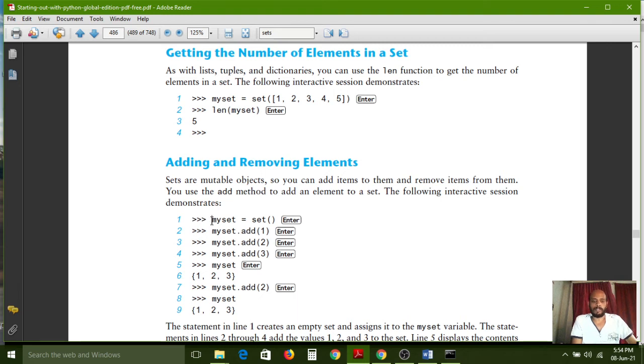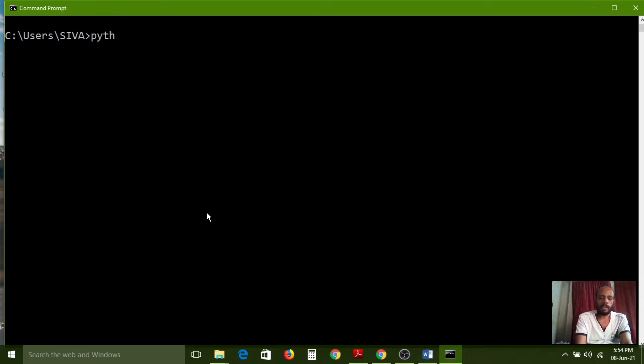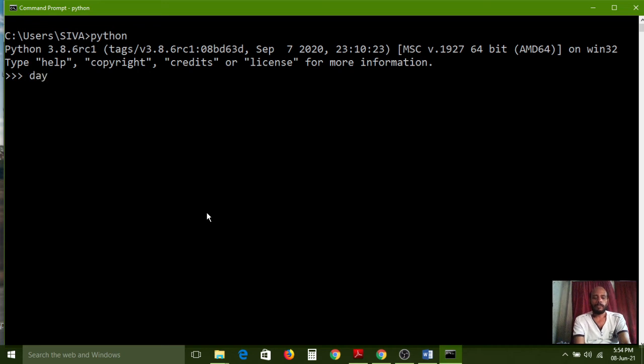Interactive session is nothing but this one. So by using the add method, you can add the elements. First I am exiting this one. After that I clear the screen, and now I am connecting the Python shell window. Now I am creating the days set. So I have created an empty set, without passing any values.